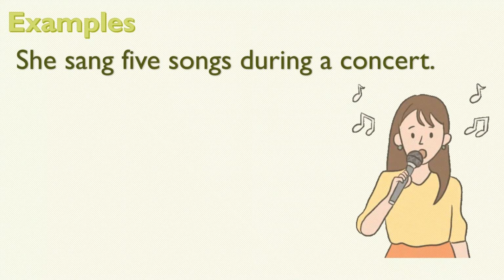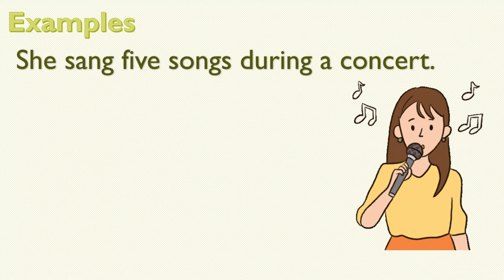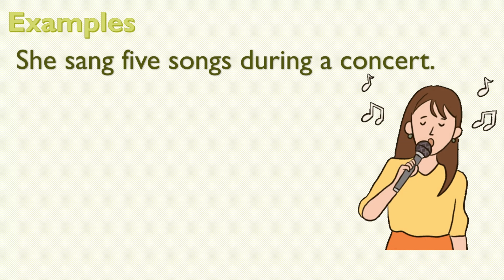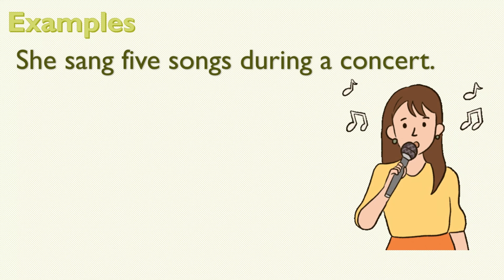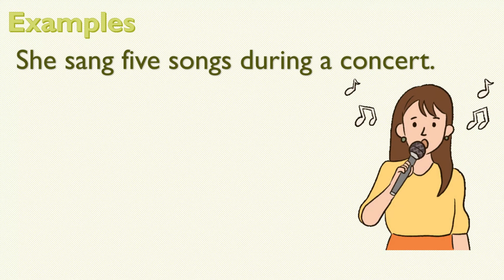Kids, let's learn more about adjectives of quantity and adjectives of number through a few examples. Our first example is, she sang 5 songs during a concert. We have 2 nouns here, concert and songs. But something that is telling about songs is the word 5.